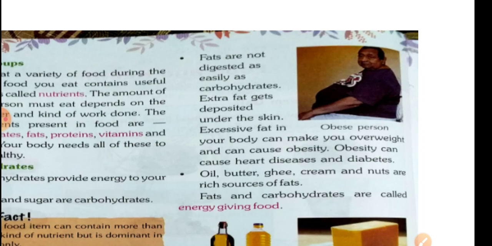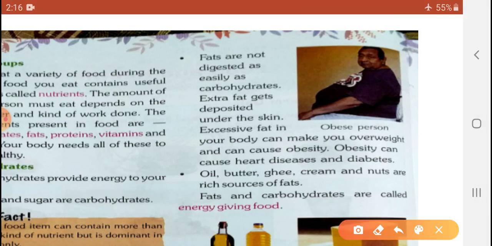Oil, butter, ghee, cream, and nuts are rich sources of fat.